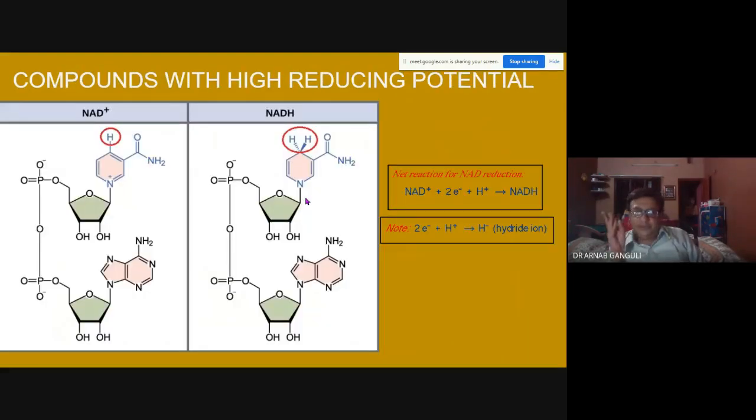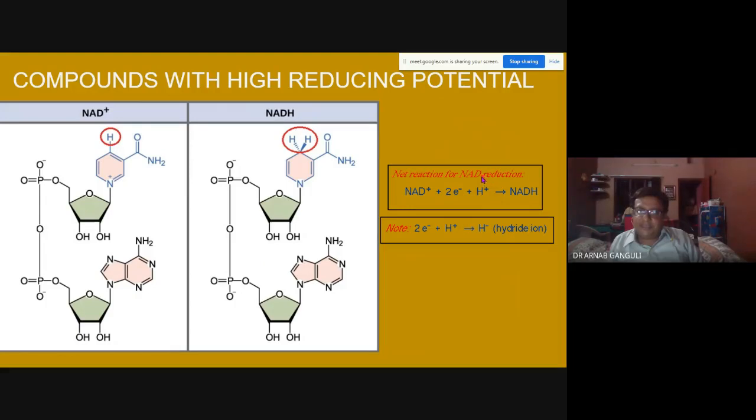So these are the compounds with high reducing potential. First is NAD plus and NADH. The equation is NAD plus, 2 electrons, plus H plus, gives NADH. So 2 electrons are there and 1 H plus is there.